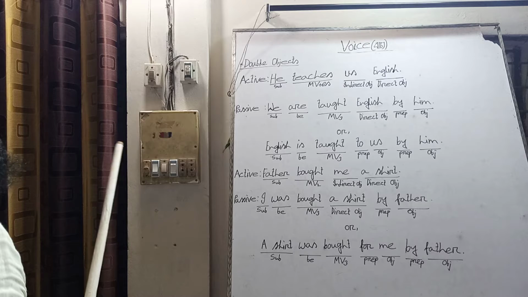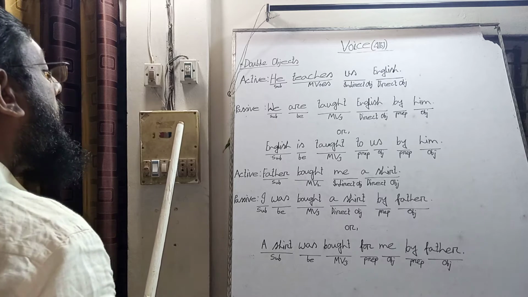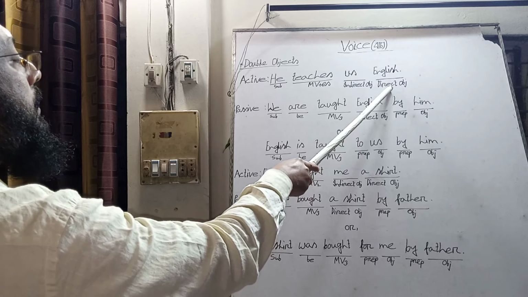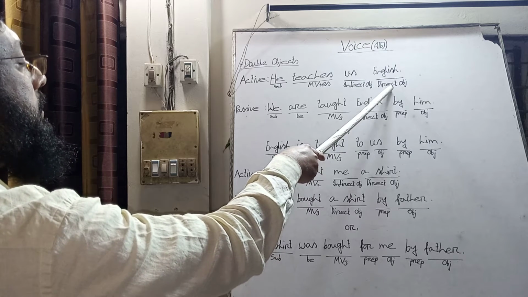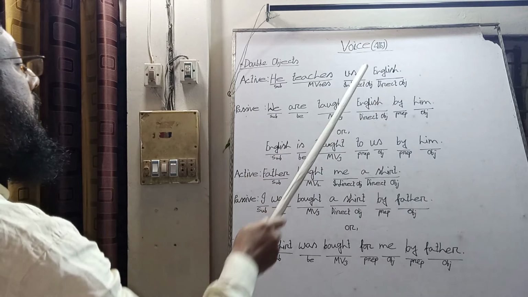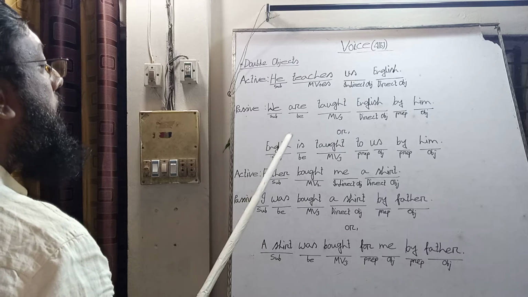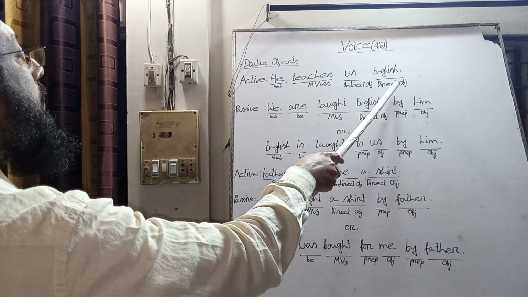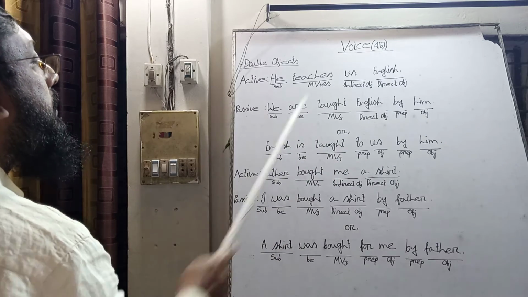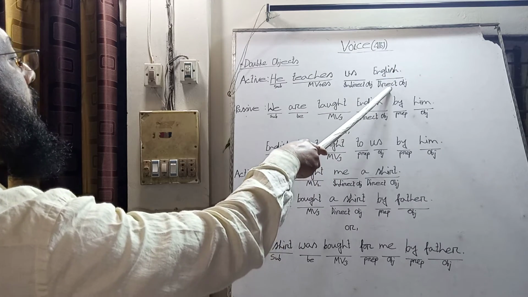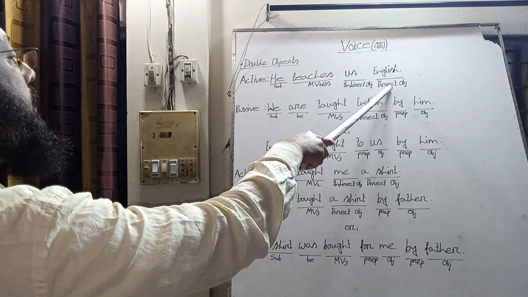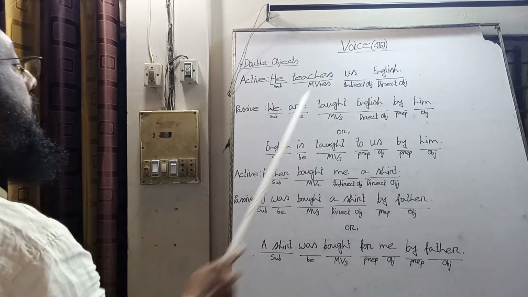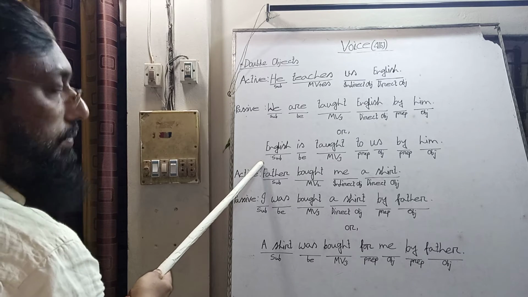Another rule: when we make the direct object of an active voice into the subject of the passive voice, English is the direct object here in active voice, so we make English the subject of the passive voice.